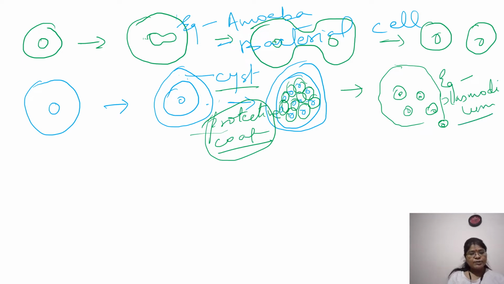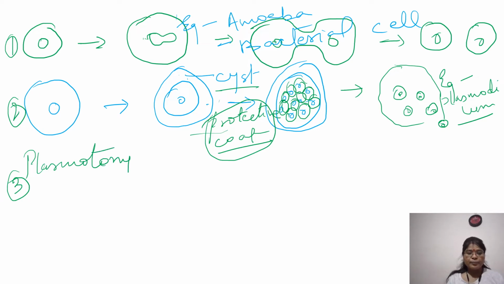Now, the next one that I have listed for you is your plasmotomy. So, let's look at your plasmotomy. This is the first case, this is the second case, and now the third case, that is your plasmotomy. Now, in this case, what is happening? Earlier, what was happening first?